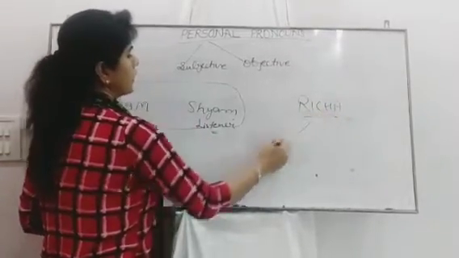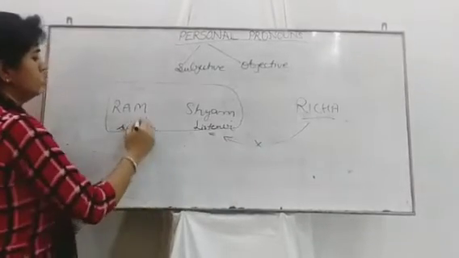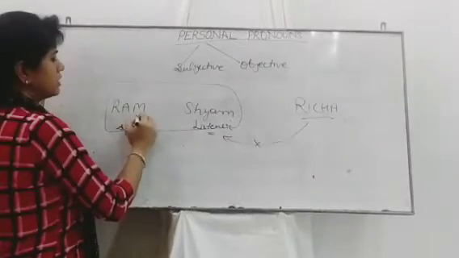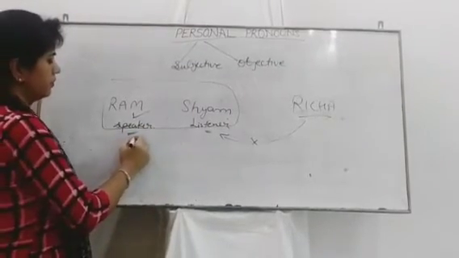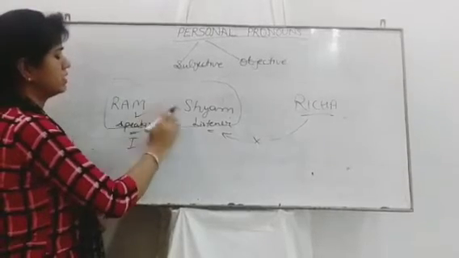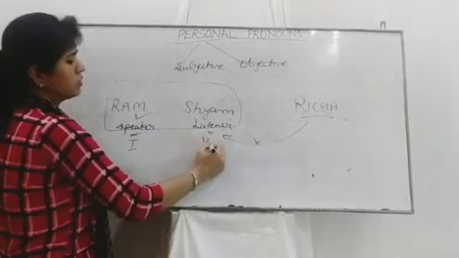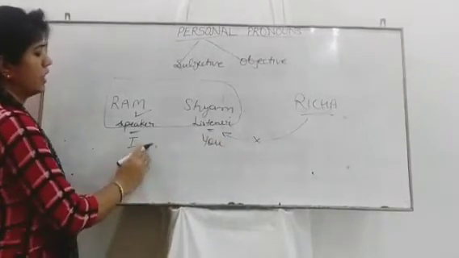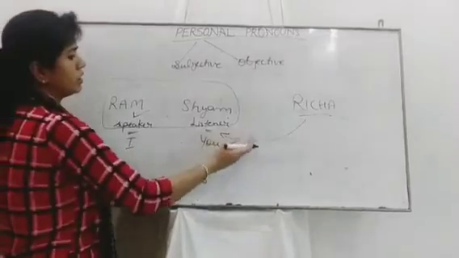She is not present in this room. Ram, who is the speaker, would use the pronoun I. And Shyam, who is the listener, is standing in front of him, and Ram would use you. And while talking about Richa they would use